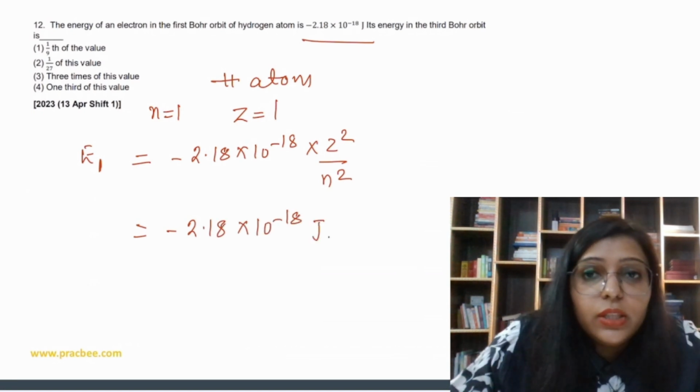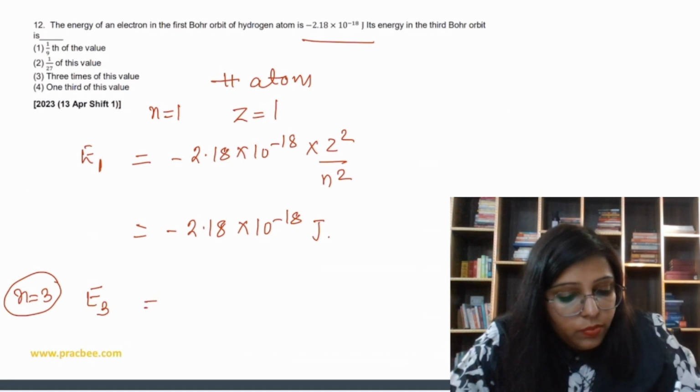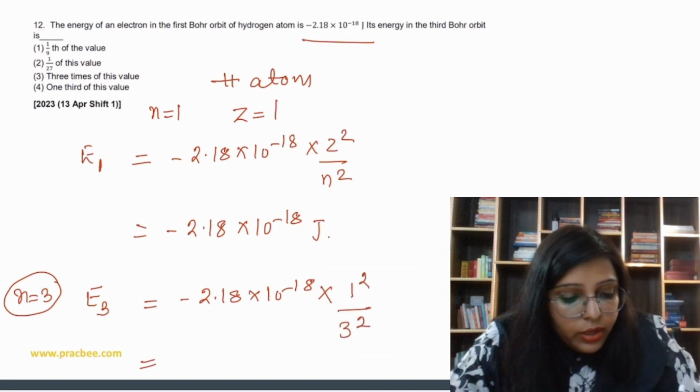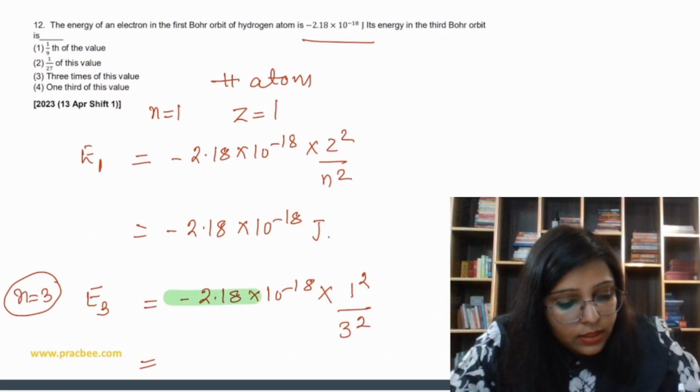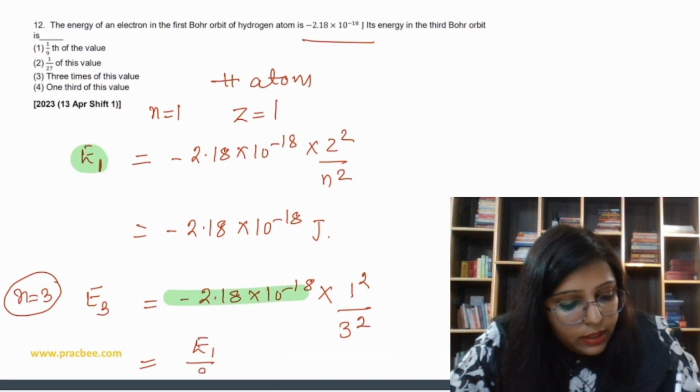Now its energy in the third Bohr orbit. So we have to find out the energy in the third Bohr orbit. n is equal to 3, which is minus 2.18 into 10 to the power minus 18. Then Z value is 1 only, and n is equal to 3. So this can be written as E1 upon 9.